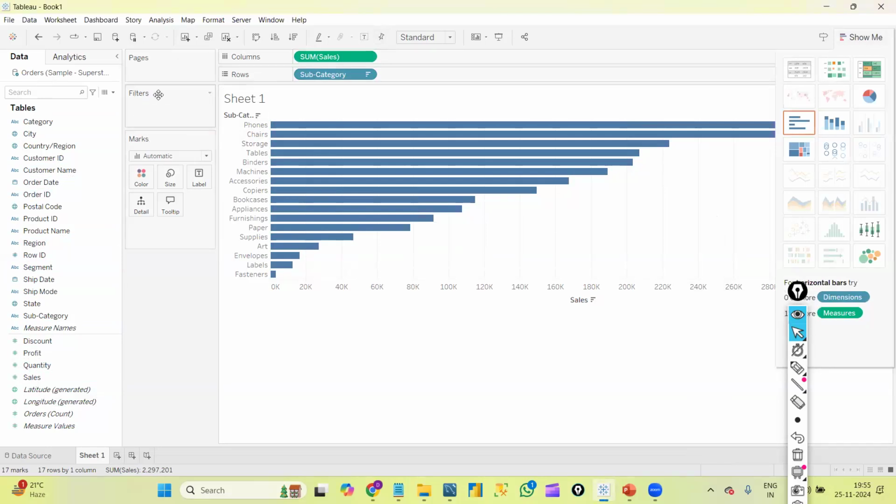Then we have something called the filters card here. To apply any filters in Tableau, we will use this filters card. Next we have the marks card, in the sense we have some options inside the marks card.